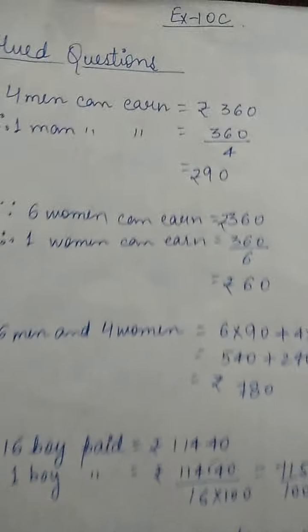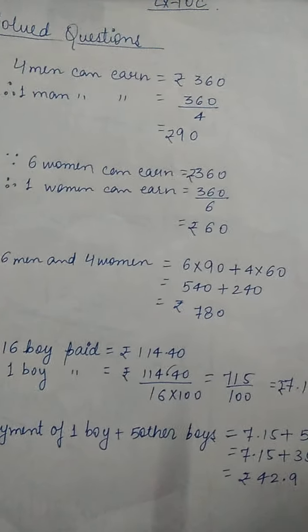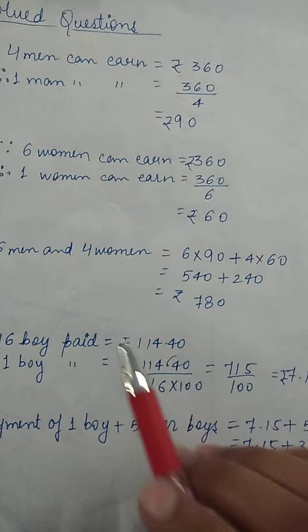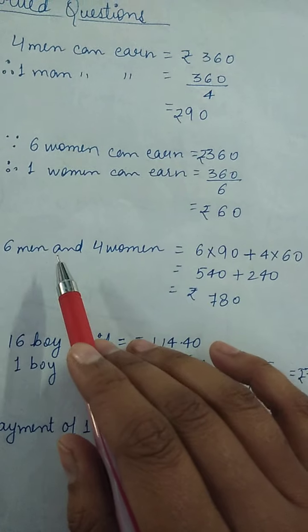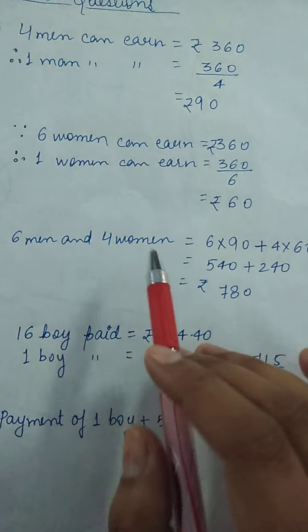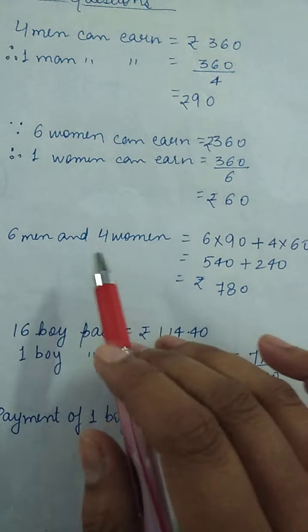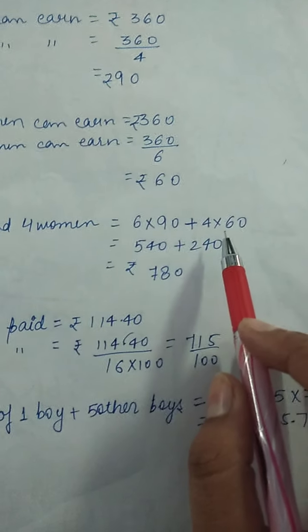Now they are asking for 6 men and 4 women. So for 1 we have found. Whenever it is said 6 men and 4 women, it means we have to add both the quantity earned by men and quantity earned by women.